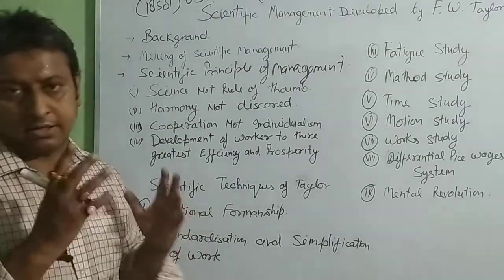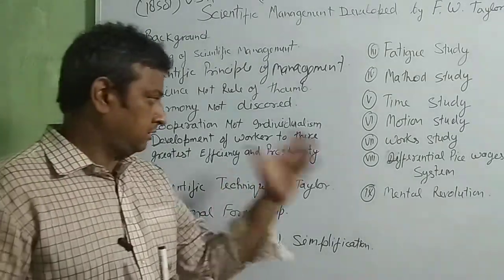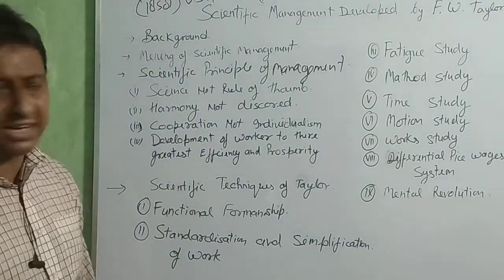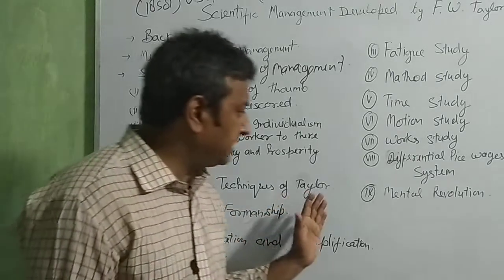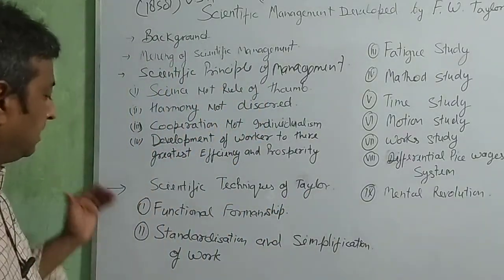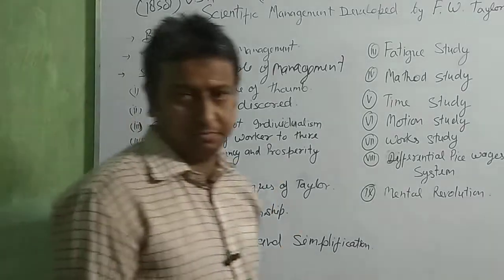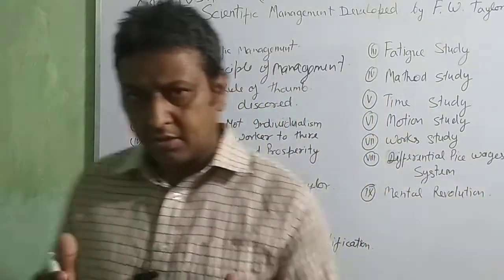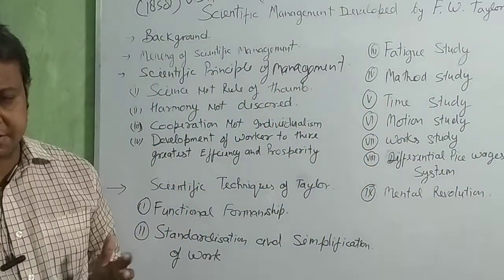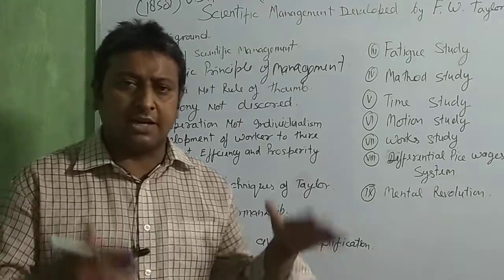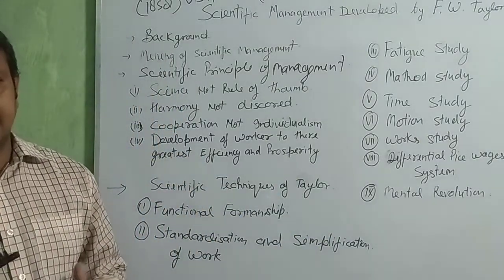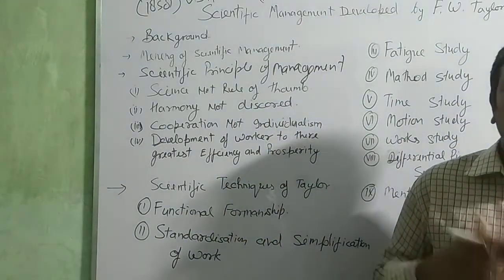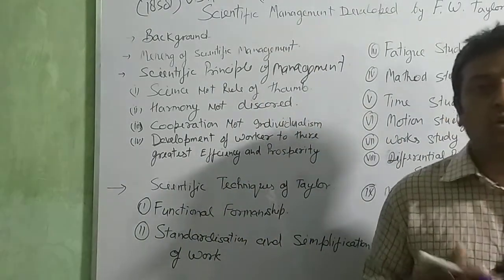Now we are going for the scientific techniques given by Taylor. Let's start with the first, functional foremanship. I think you well know about the foreman. You hear this name in a railway office. A foreman is the head of the workers, who tries to manage, control and supervise the work of 10, 20 or 50 workers.